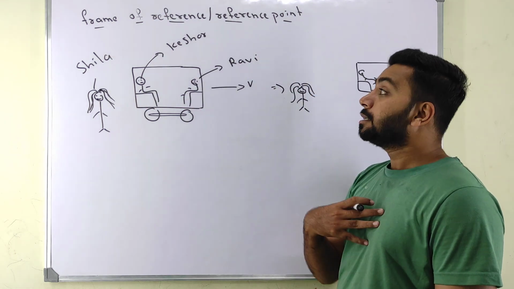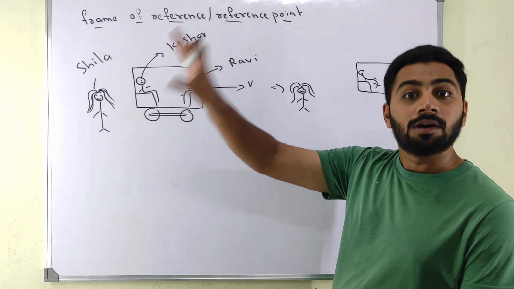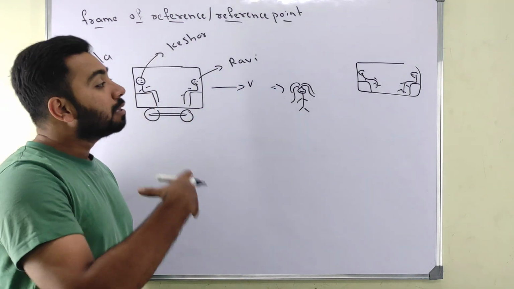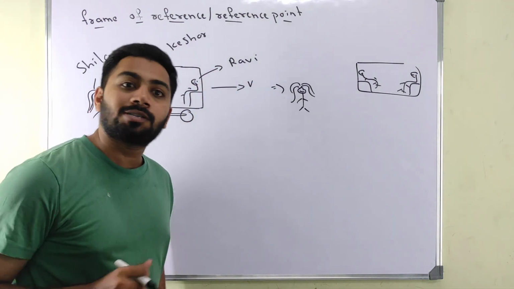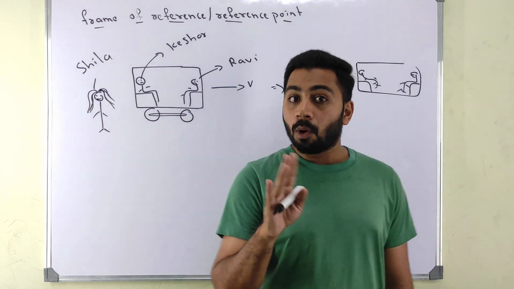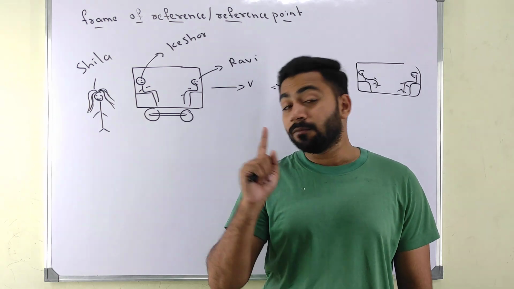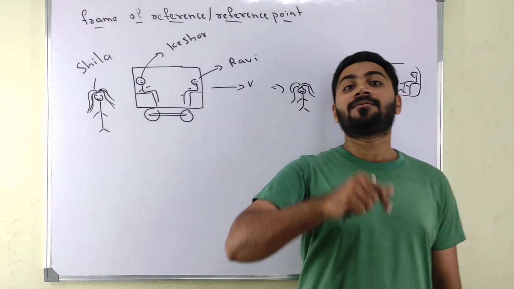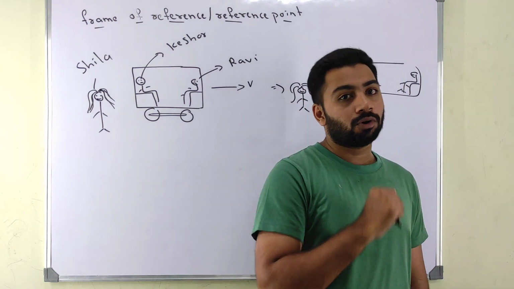Similarly, Ravi will say, sir, Kishore and I are at rest, only Sheila is moving backwards. When you ask Kishore, he says the same. Sir, Ravi and I are at rest, only Sheila is moving backwards. See, single situation, but the point of observing is different, and from whichever point they are observing, the description is different. That is why we say frame of reference is very important.